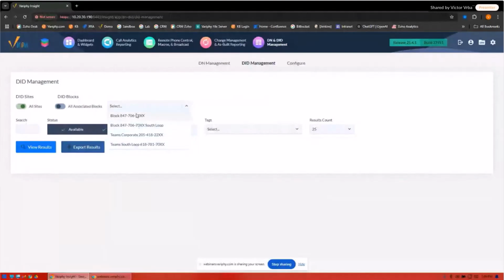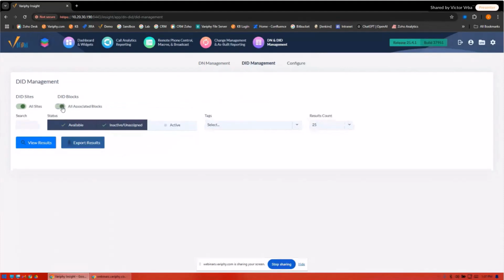And I have my various blocks. Some of these are Teams-based blocks. Some of these are call manager-based blocks. For this demonstration, I don't really care. I just want to be able to say, out of this particular range of DNs or DIDs, which ones are in use? Which ones are not in use? Which ones are provisioned where? So we're going to take all the guesswork out of it for this demonstration. We're just going to search all of our blocks and all of our DIDs, and I'm going to look for anything in my 7,000 range or my 7,100 range. For this example, I'm going to start off by showing just inactive and active.